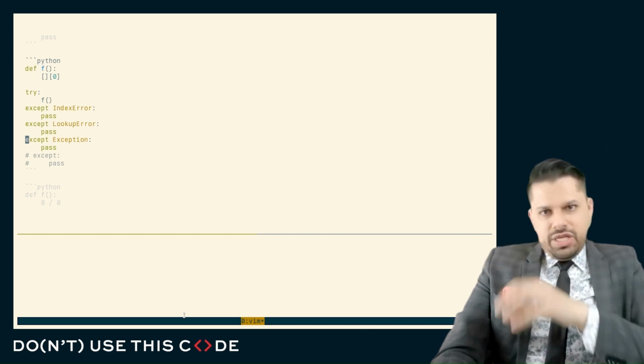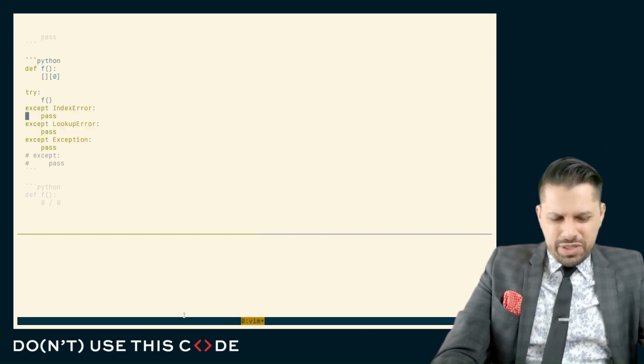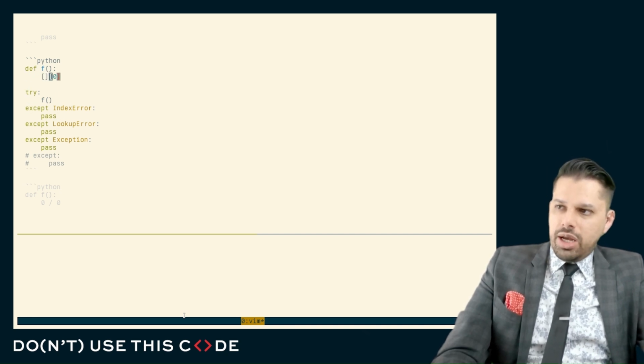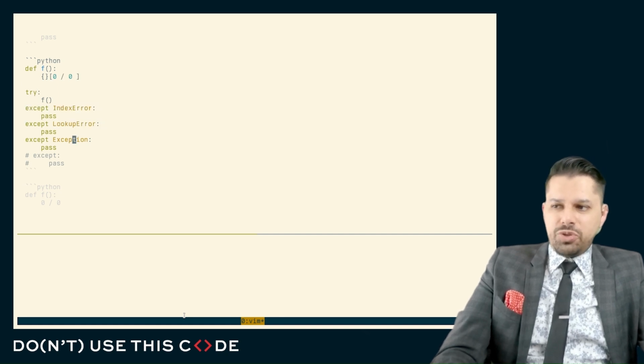And so we have these ordered in some fashion, and we trigger the first one of these that most specifically matches. So here, this would be an index error, but if this were, say, a dictionary lookup, that would be a key error, so it would skip over this and hit the lookup error, and we never hit the exception. Or if this were a zero division, it would pass by both of these and hit the exception.